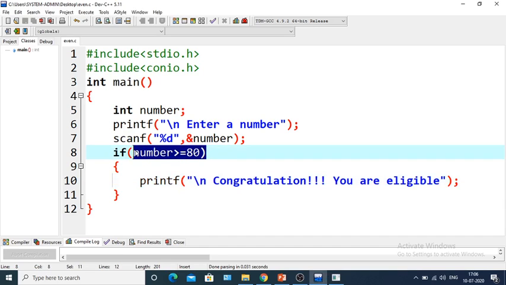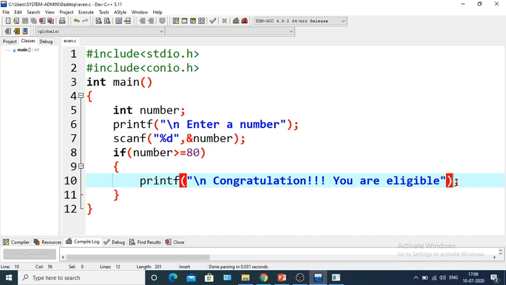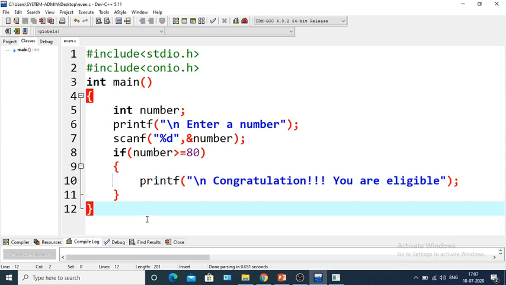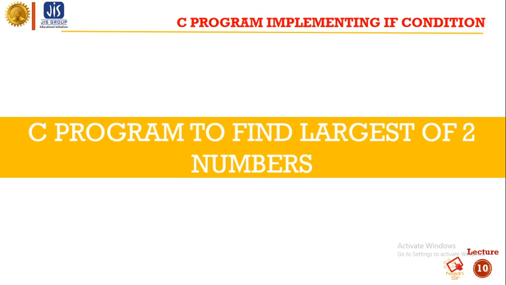If this condition is satisfied, then this line or this statement will be executed. So this is the C code to check whether a number is greater than 80 or not. This was the program to check whether the marks is above 80 or not. Here we also use the same if condition. Within the if there is a condition, and if that condition is satisfied, then the statement within the if block will be executed. So let's do another program.